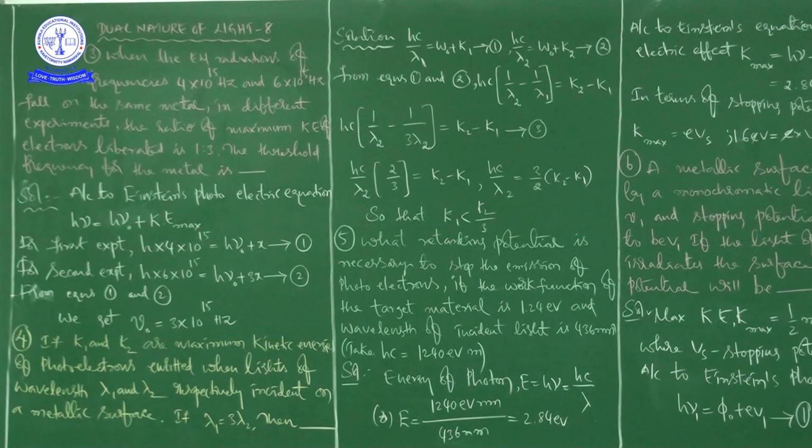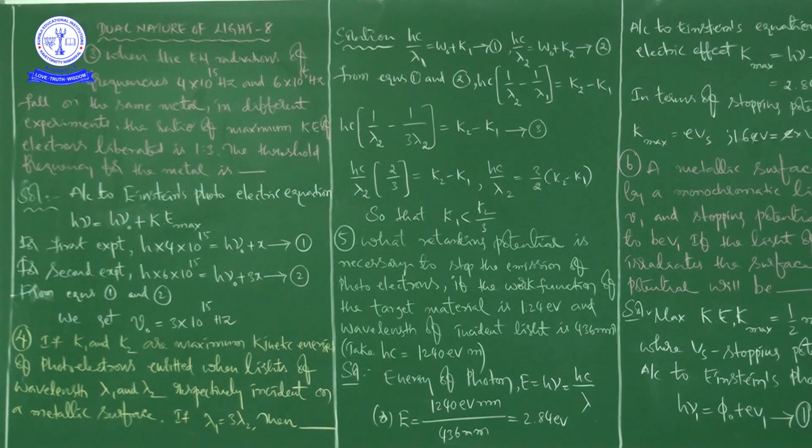From equations 1 and 2, Hc into 1 by lambda 2 minus 1 by lambda 1 is equal to W naught plus K2 minus W naught plus K1. So that what is, these two will get cancelled.